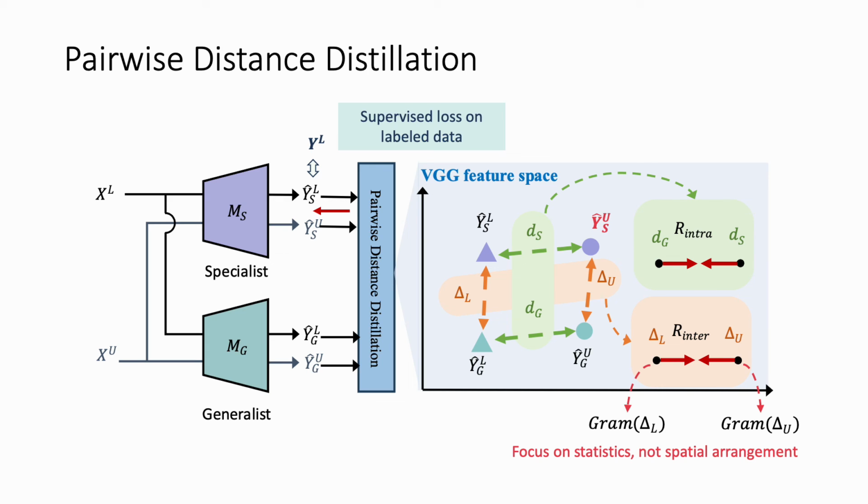At the same time, we also add the supervised loss on the labeled data. This is to prevent overfitting to the distillation loss, while at the same time preserving the high-quality prediction for the bicubic input.